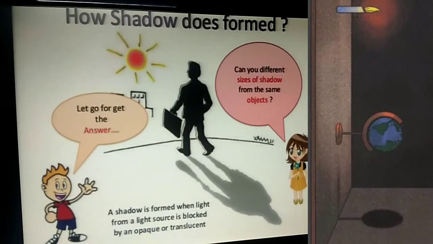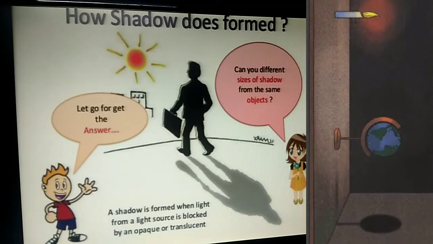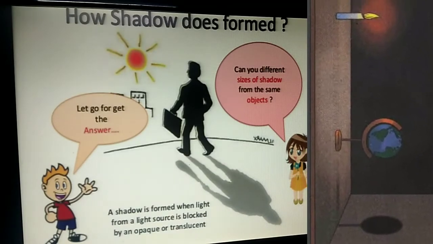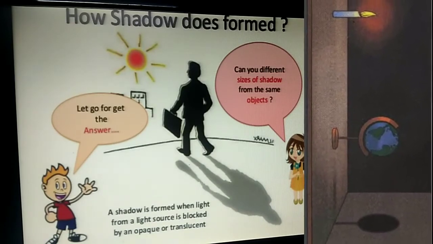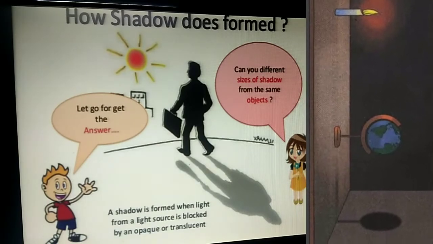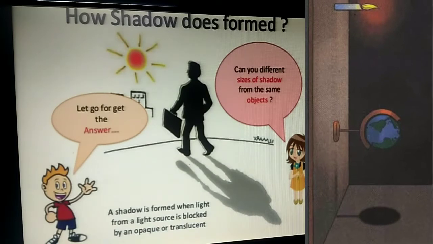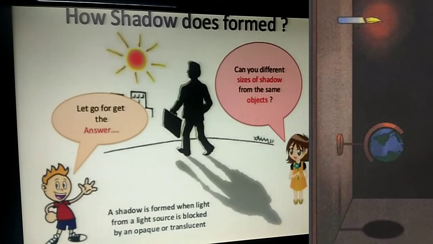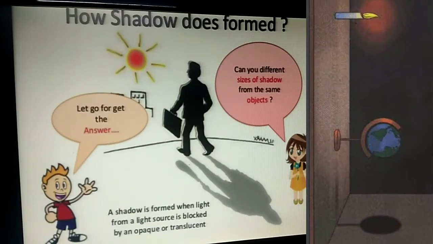Actually, when the light is blocked by the object, the light bounces back. But the light which escapes from the edges of the object bends and travels in a straight line and focuses at the back of the object at a point. This enables the formation of the shadow.